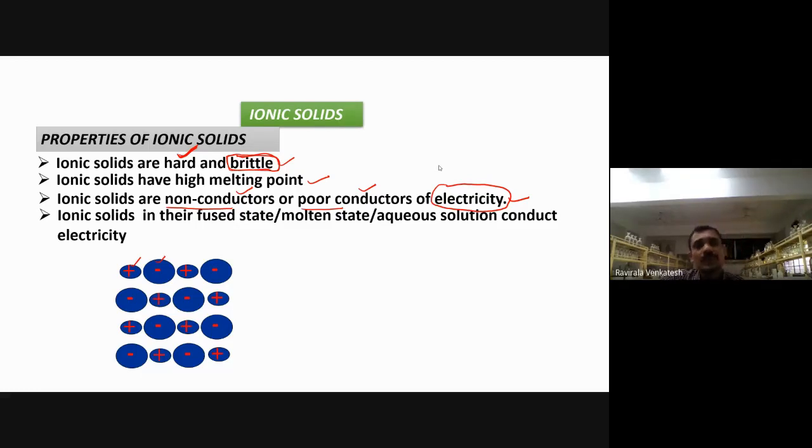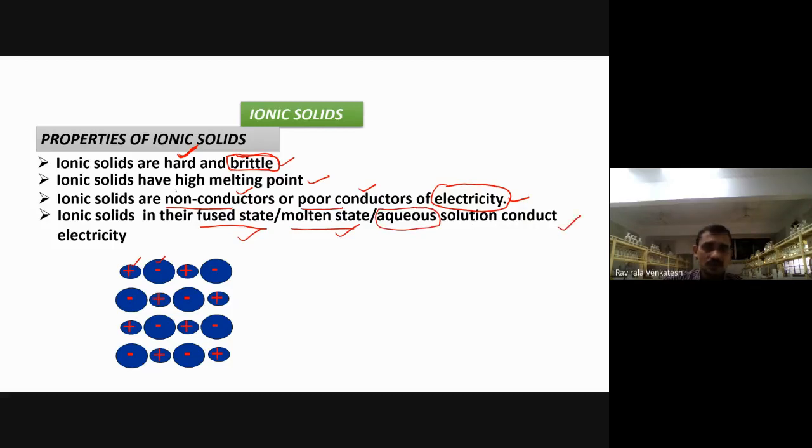Now, if these ions are taken in paste nature, that is called the fused or molten state. Generally, the paste nature is called the molten state or fused state, isn't it? A paste is an intermediate state between solid and liquid. Otherwise, if we dissolve the salt in water, we get an aqueous solution, right?